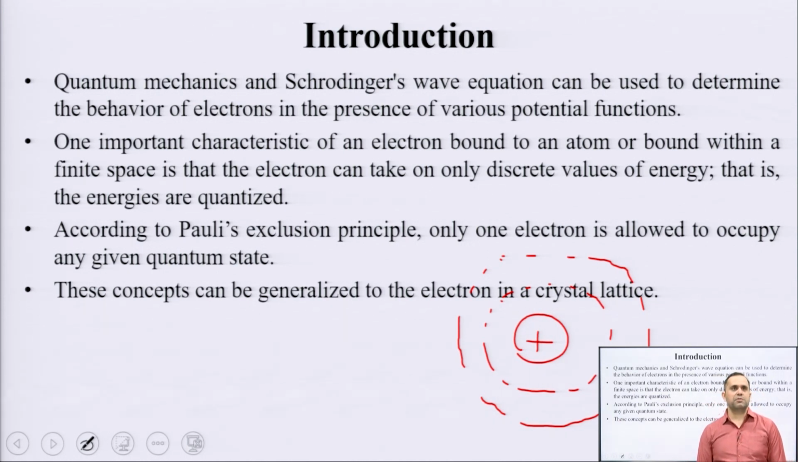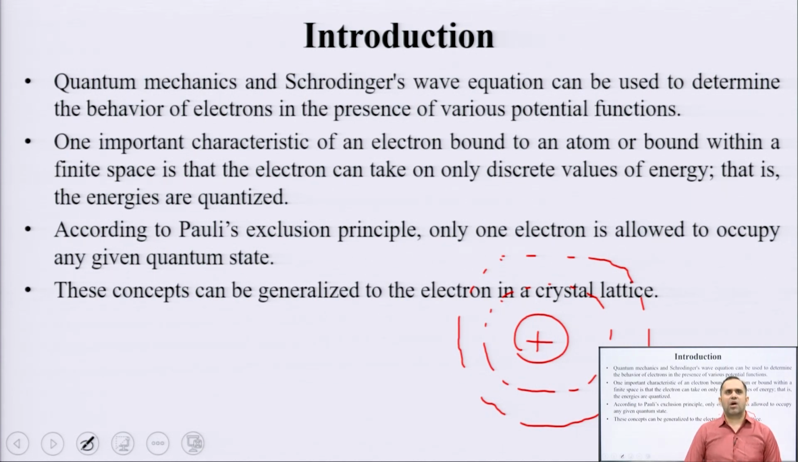Another aspect is Pauli's exclusion principle, which says that only one electron is allowed to occupy any given quantum state. What is meant by quantum state? You have 4 different quantum numbers n, l, m and s: the primary, azimuthal, magnetic and spin quantum numbers. The values of these quantum numbers for any electron are basically the signature of that electron. Pauli's exclusion principle says that no two electrons should have exactly the same values of these quantum numbers.